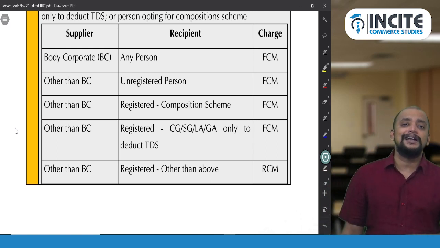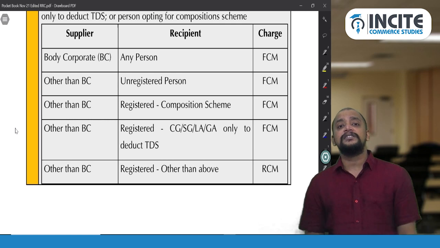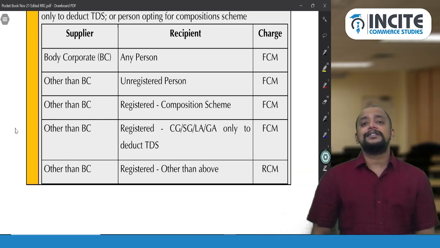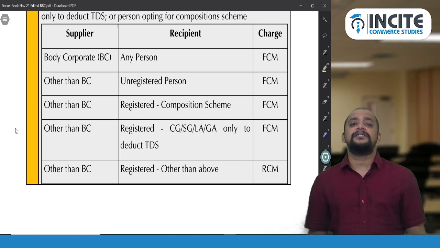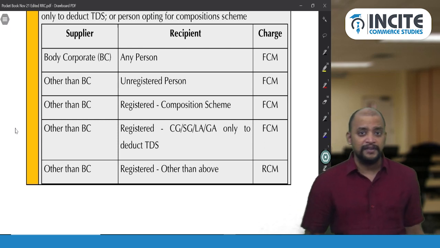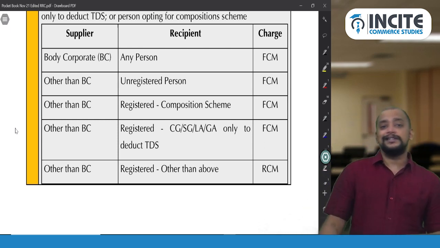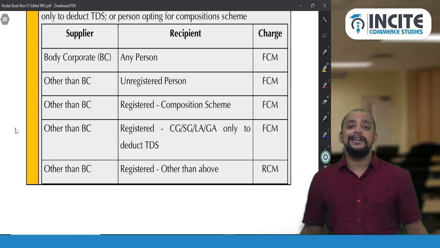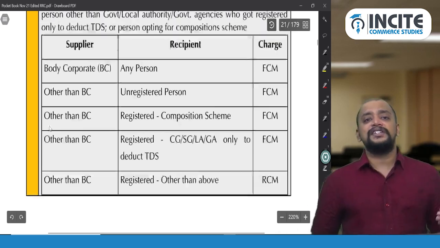What if the recipient is unregistered? Then also FCM. Supplier is other than a body corporate. If the recipient is registered and opting for composition scheme, then also FCM. If the recipient is registered but registered only to deduct TDS under section 51, then also it will be FCM. And only when the recipient is registered and not opting for composition scheme or not registered only to deduct TDS, then only it will be RCM. So these are the list of services which are covered under RCM.